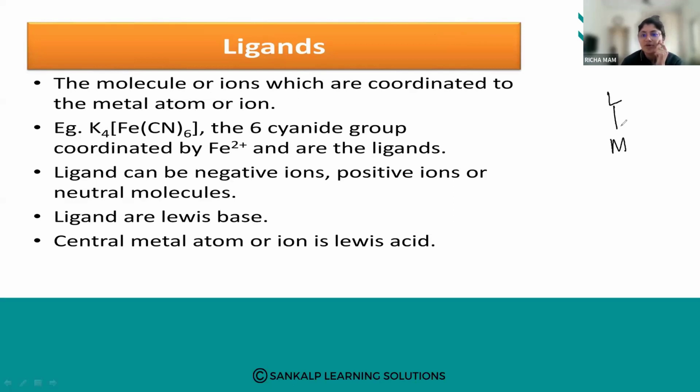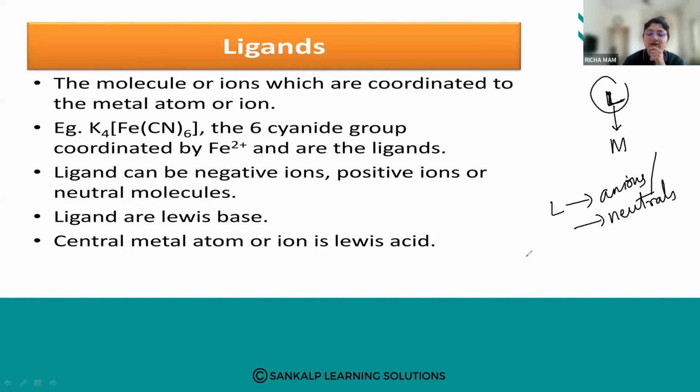So the molecules or ions which are coordinated to the central metal atom or ion in the coordination entity are called ligands. Ligands, as we know, are either anions or neutral molecules.